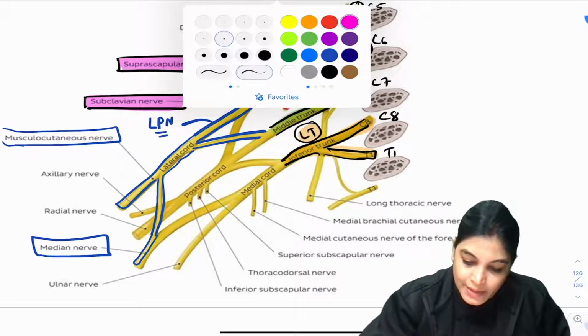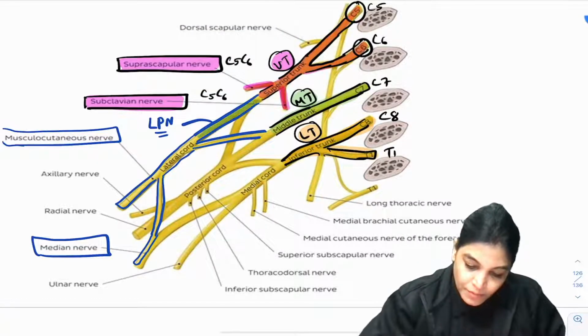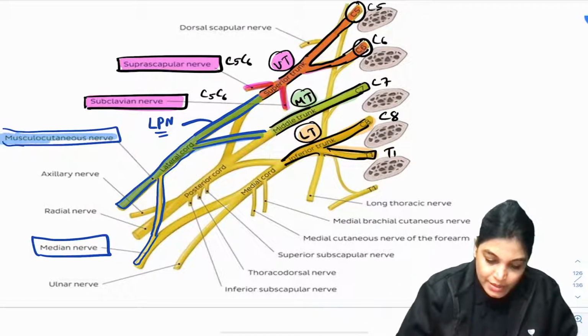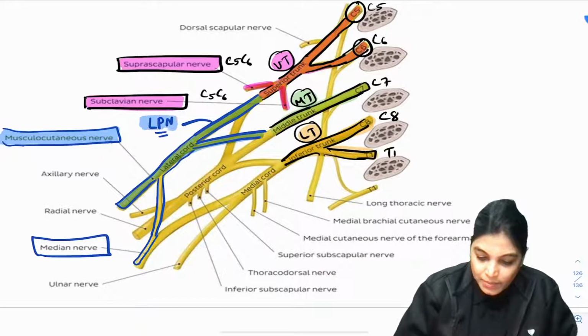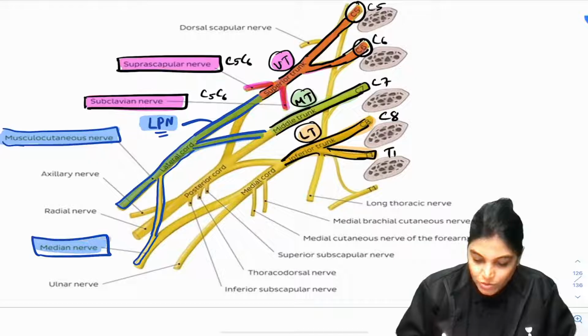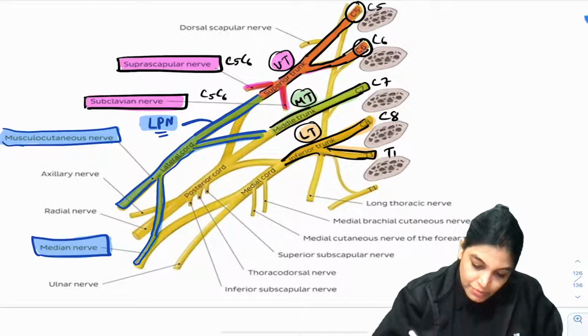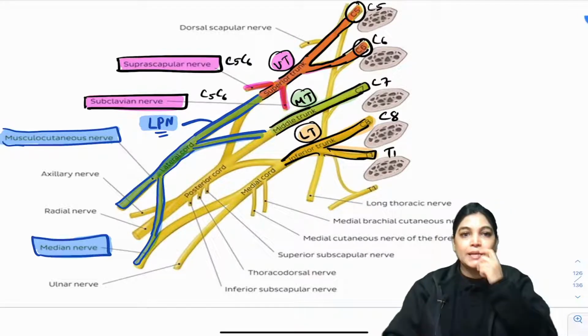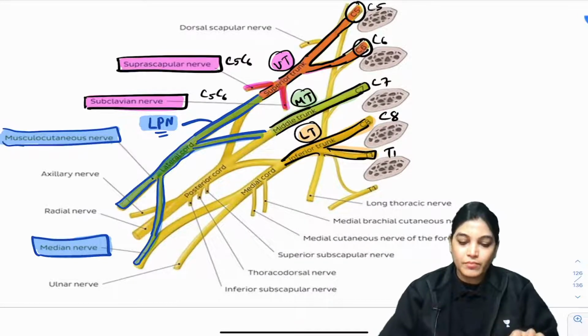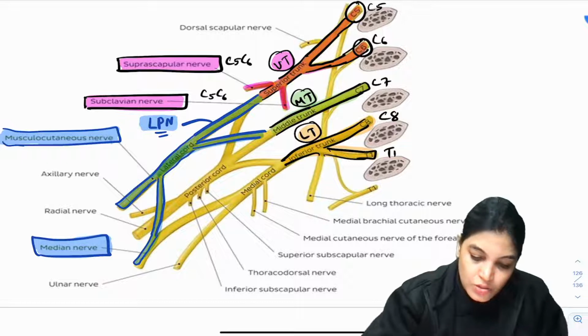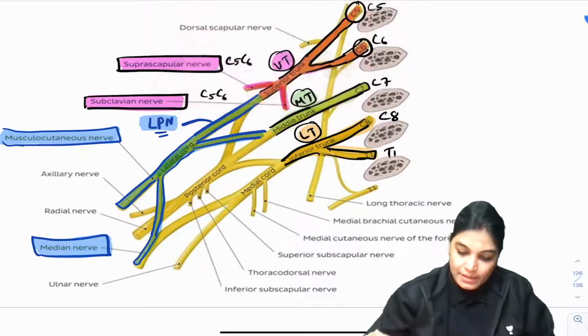So again, I will highlight this with blue color. So this is the lateral cord which is giving the following branches. It is giving musculocutaneous nerve, it is giving lateral pectoral nerve, and it is giving lateral root of median nerve. Actually median nerve is formed by both lateral root and medial root. Done.